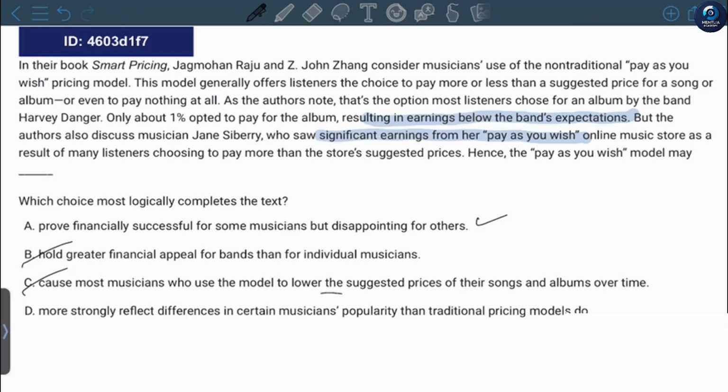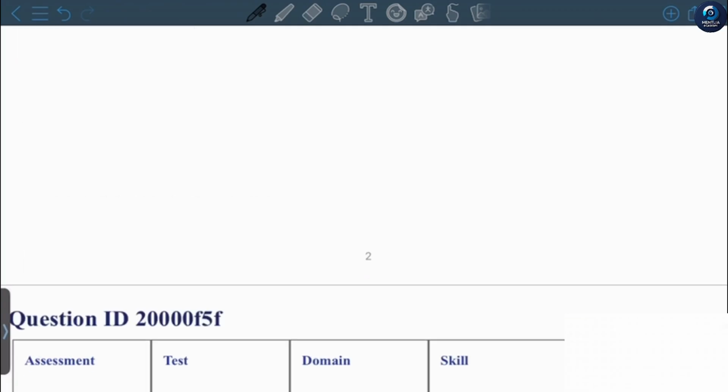More strongly reflect differences in certain musicians' popularity than traditional pricing models do. It doesn't say that it reflects the difference between people in popularity. That's why answer D is also wrong. The answer is A. Proved financially successful for some musicians and disappointing for others. It was successful for Jane Seabury, but disappointing for Harvey Danger.